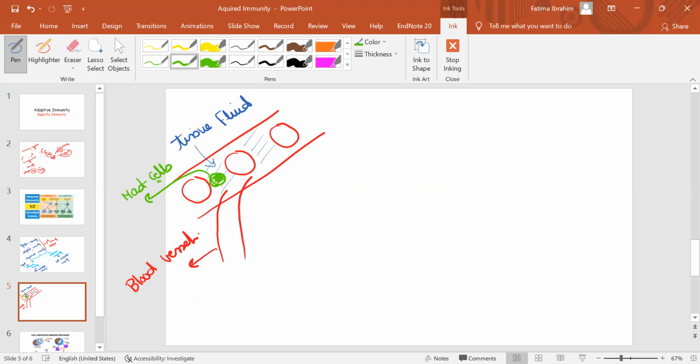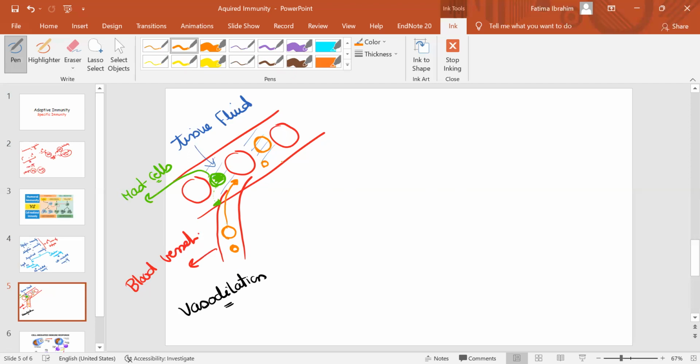When the mast cell starts to release histamine, the material that will be secreted within the tissue fluid to the blood vessel, a process called vasodilation will be taking place. When vasodilation happens, you have two kinds of cells that will be removed out of the blood vessel to the tissue fluid. One of them is the small phagocyte called neutrophil and the large phagocyte called macrophage. Both of them will be encountered in the tissue fluid. Now they are no longer within the blood vessel. They are here within the tissue fluid.